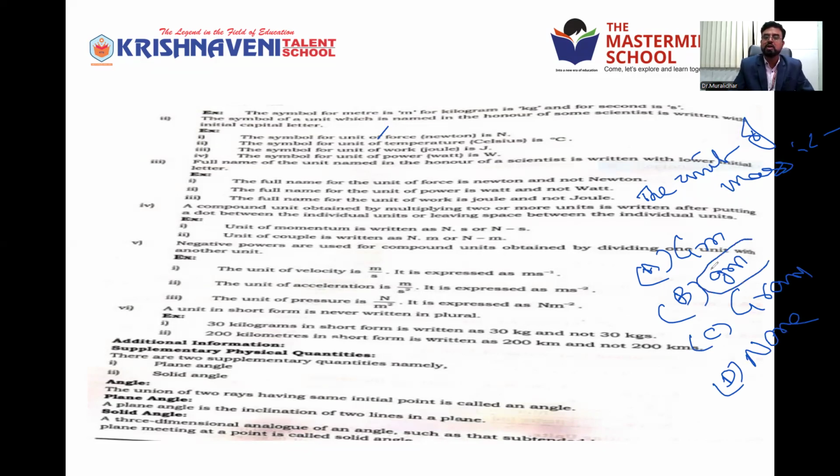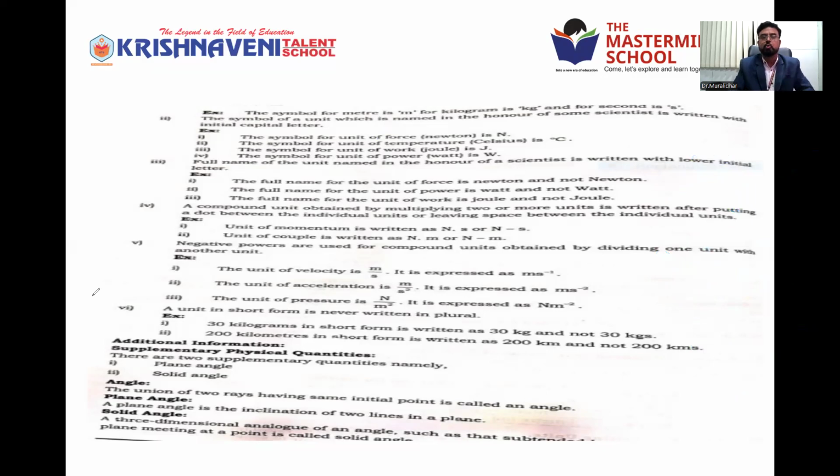It should be a small letter. Symbolic representation, this is not wrong. This is wrong. This is also not wrong, because it should be a small letter. Like that, you will get confused about where to use what. For that, you should know all the 6 points. So these 6 points you can copy in your notebook, please.